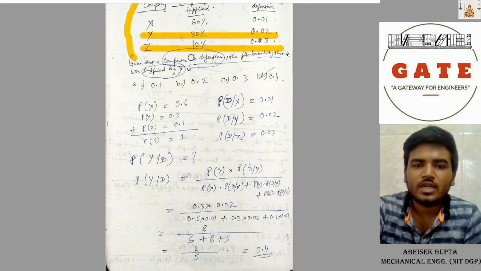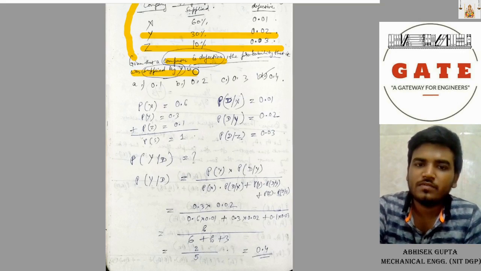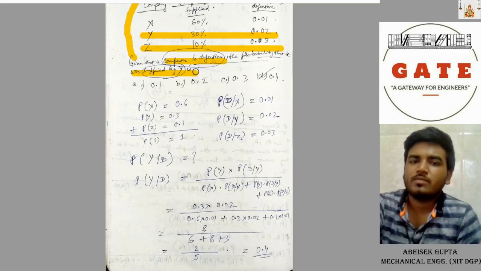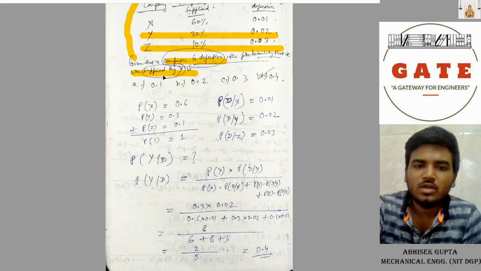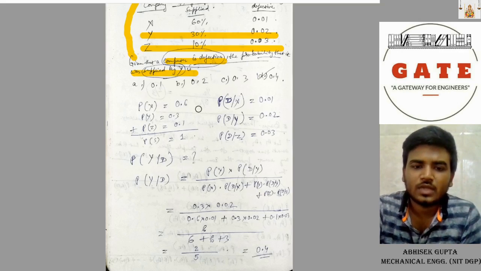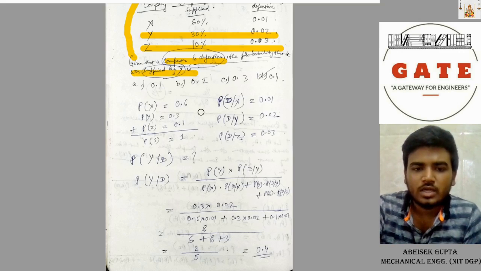Now given that the computer is defective, it's already given that the computer is defective, meaning a condition is given. Then we need the probability that it was supplied by Y, given that it is defective. Now D given Y we have to, no, it's Y given D we have to find the probability.